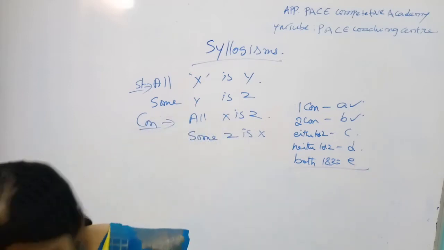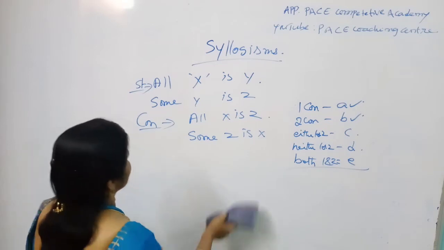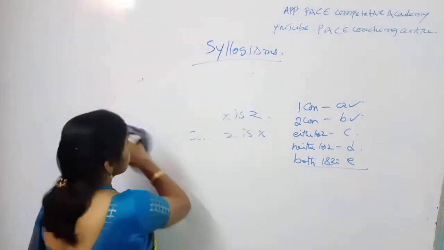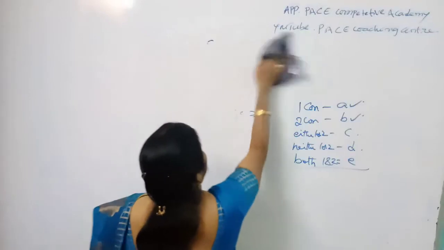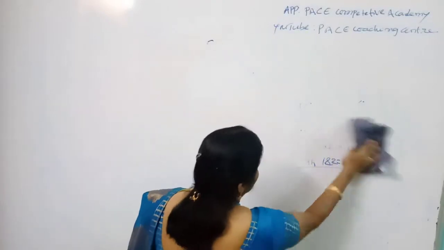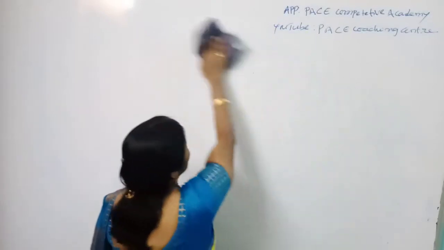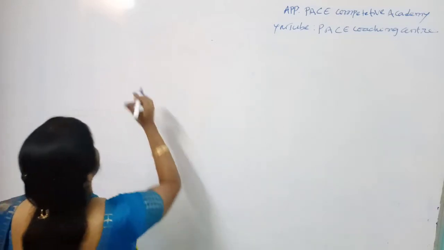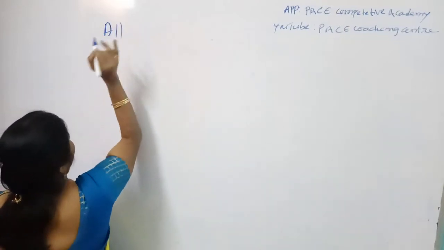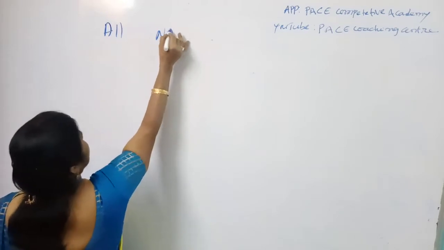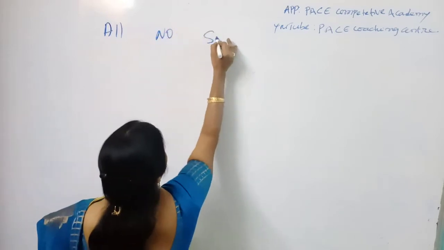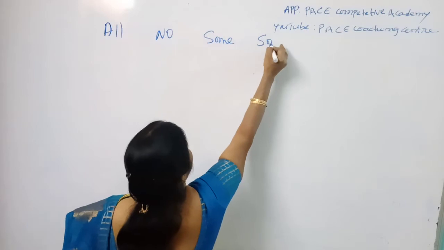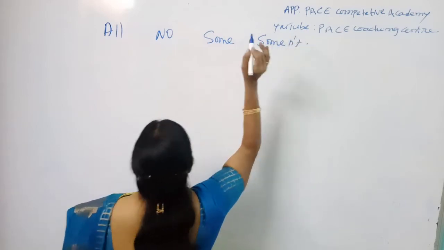Okay. So first, in the syllogisms topic, you are dealing with four words. What are the words? The first word is all, the second is no, the third is some, and the fourth is some not.